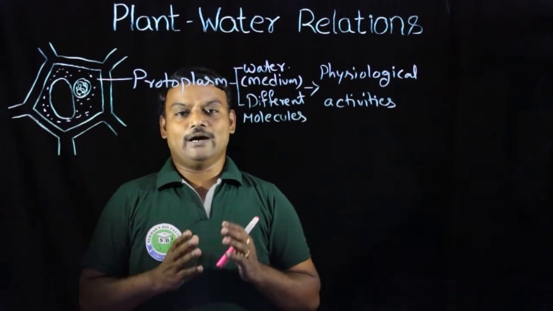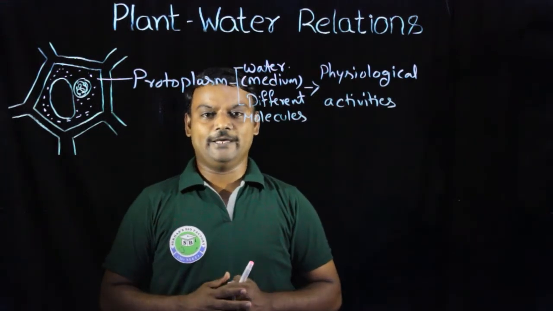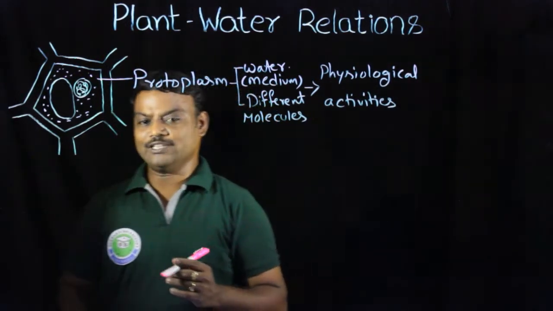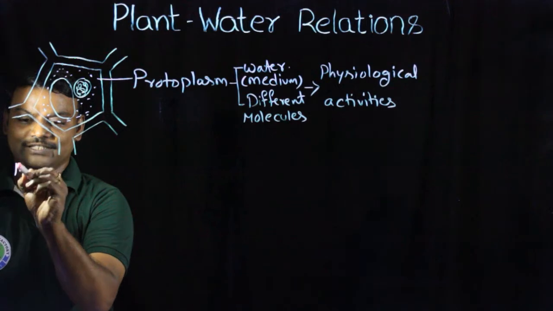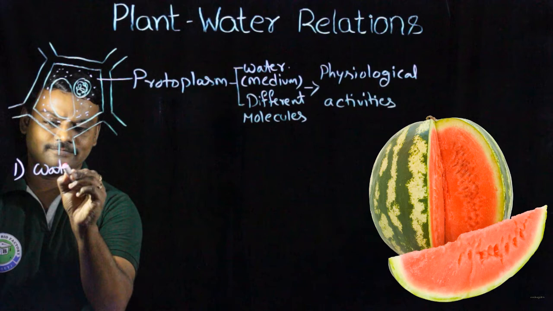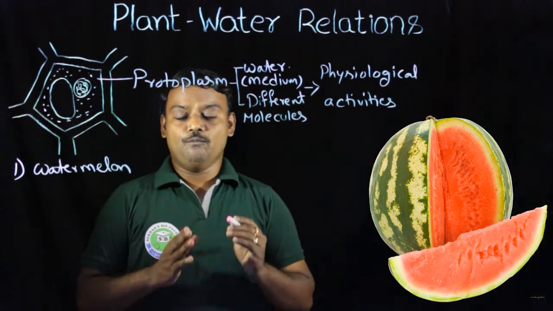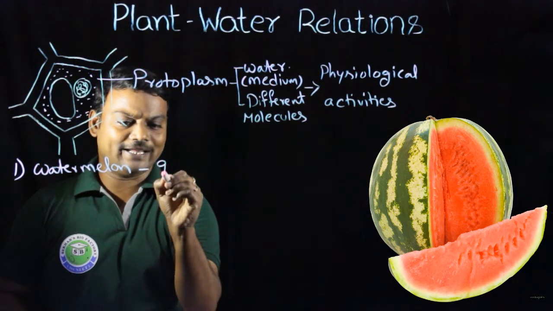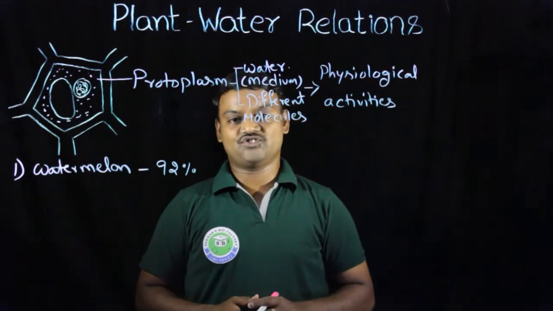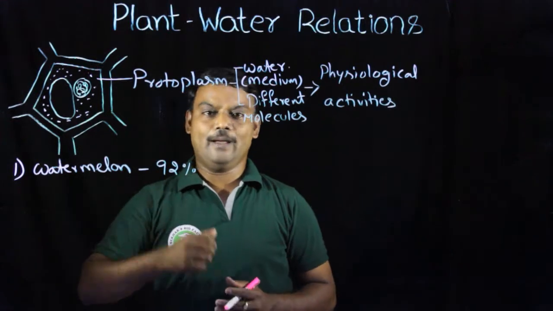Coming to how much water is present in the plant body, we can understand with different examples. The first example is the watermelon. Watermelon consists of nearly 92% water in its structure, so a large quantity of water is present in watermelon.